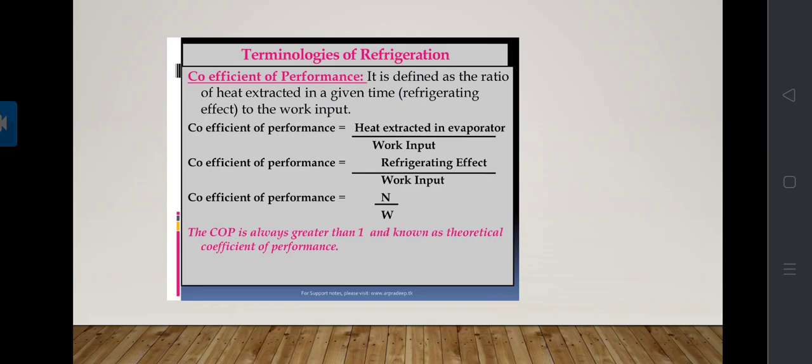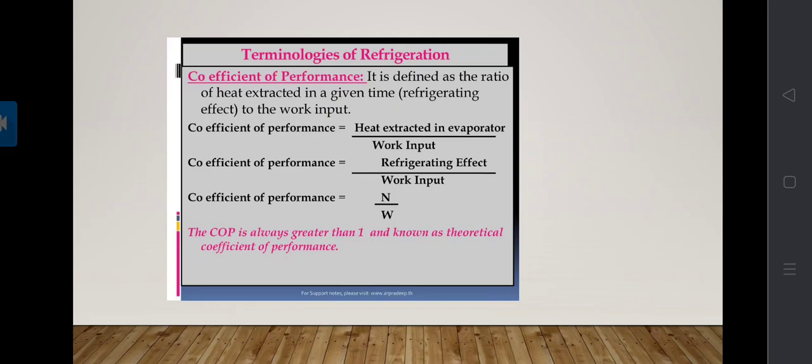The coefficient of performance of a refrigerator is also defined as the ratio of refrigerating effect to the work input required to achieve that effect. Another notation used is QA divided by W net, where QA is the heat extracted in the refrigerator and W net is the net work supplied to the system.